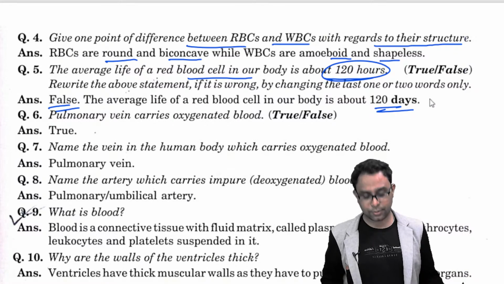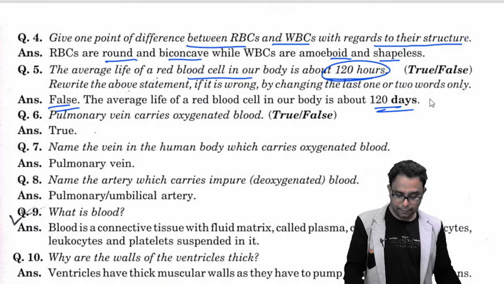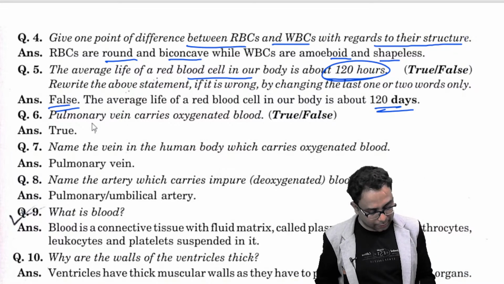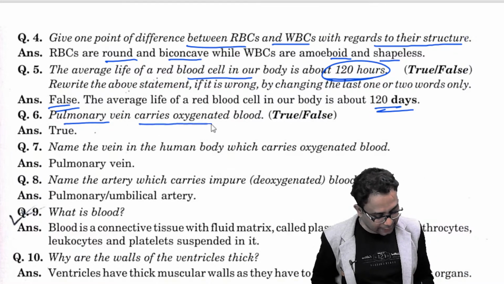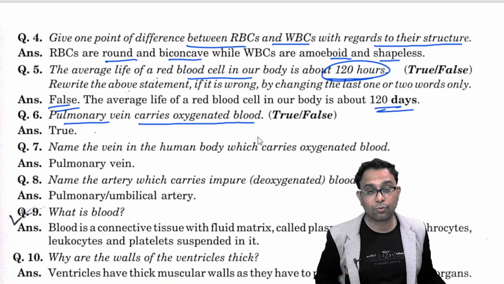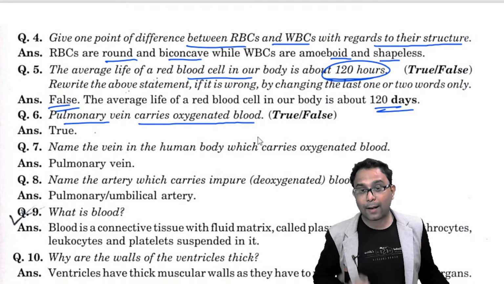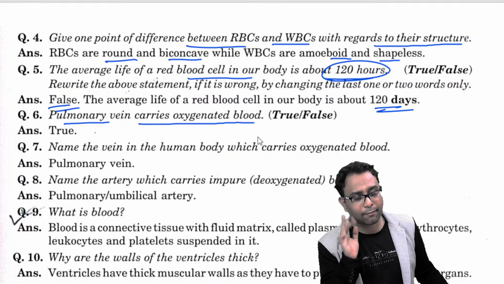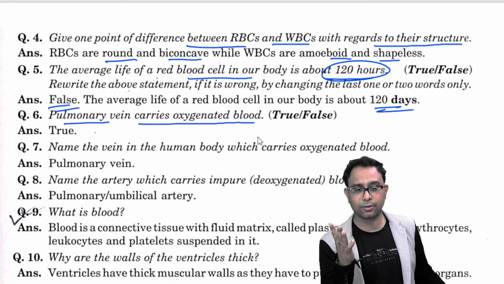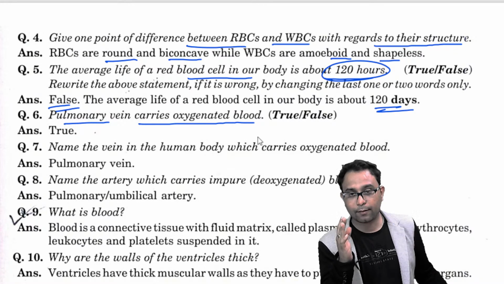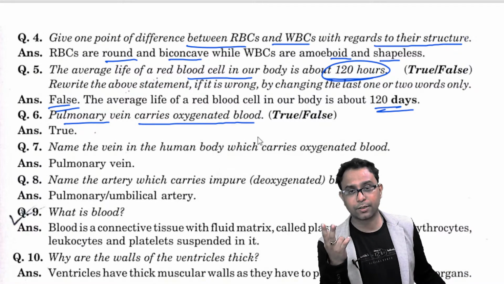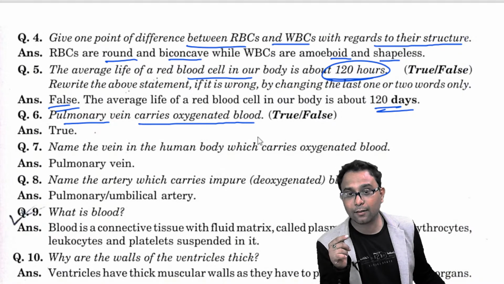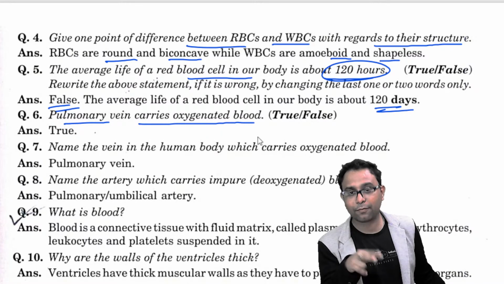So it is false. Another important question: the pulmonary vein carries oxygenated blood. Is it true or false? Always bear in mind, veins carry deoxygenated blood, right? But in the pulmonary case, the opposite function is there. That means the pulmonary veins carry oxygenated blood, the opposite function, right?